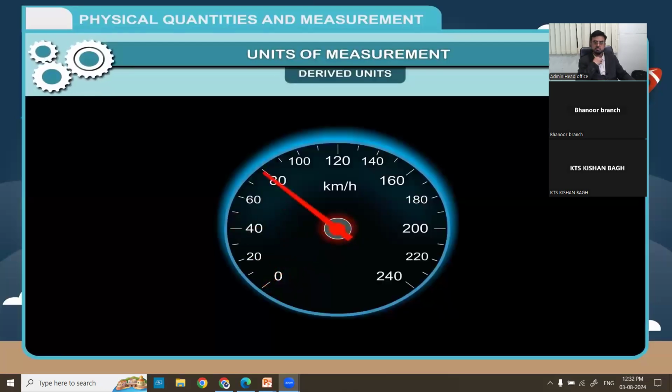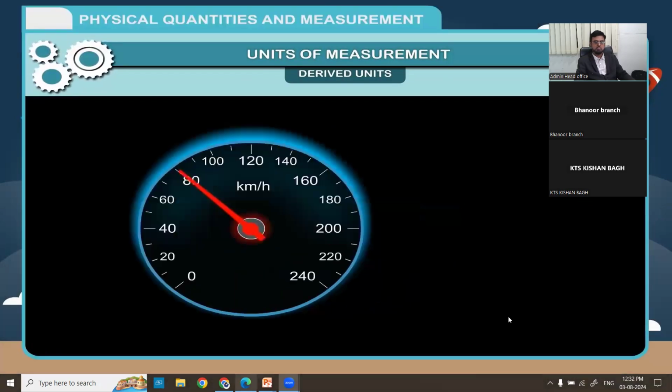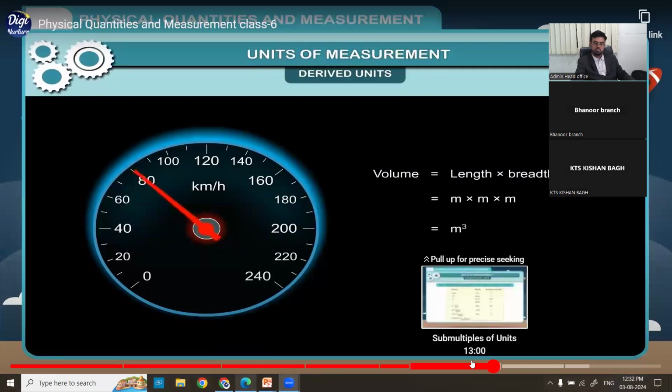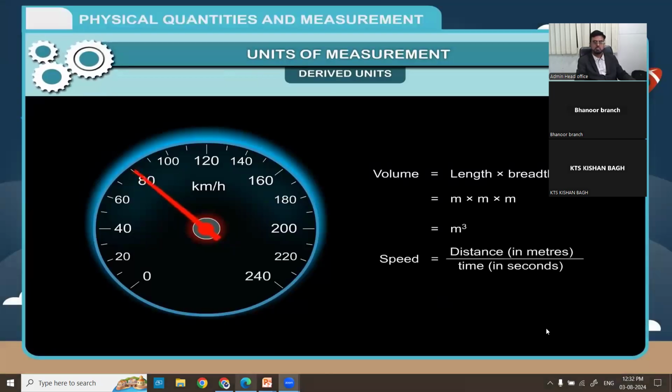Derived units. The units which are obtained with the help of the fundamental units are called derived units. They strictly depend on the fundamental units. The derived units are formed by the combination of one or more fundamental units. Volume is equal to length into breadth into height, is equal to meter into meter into meter, is equal to meter cube. Speed is equal to distance in meters divided by time in seconds, distance by time, is equal to meter per second.